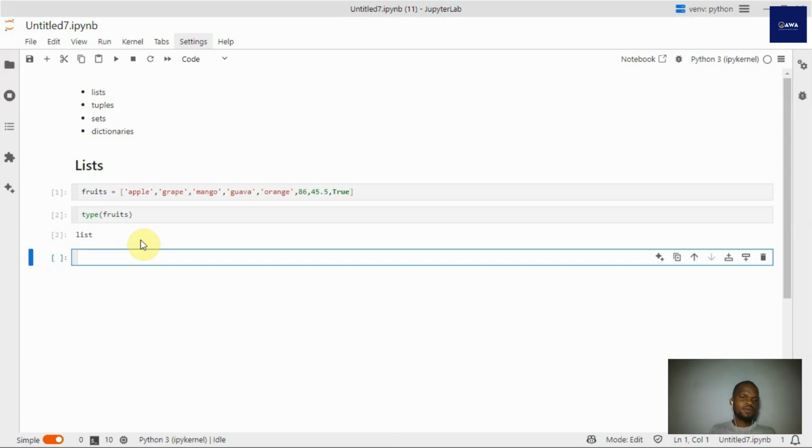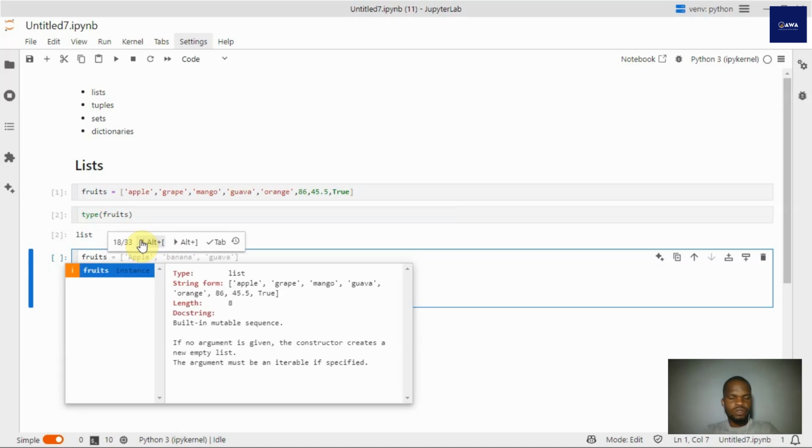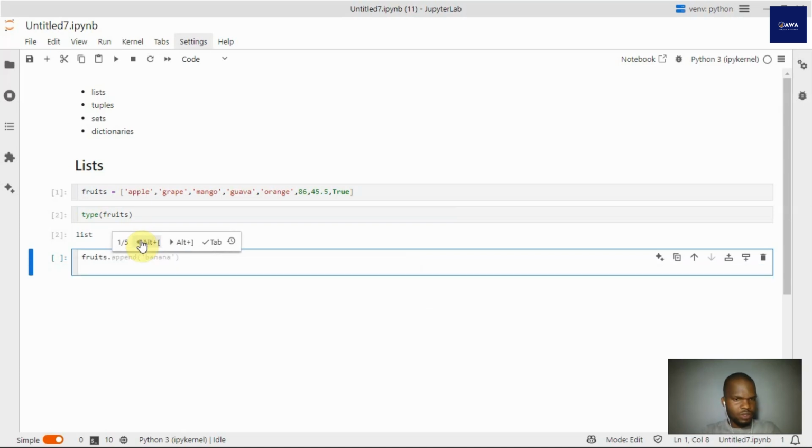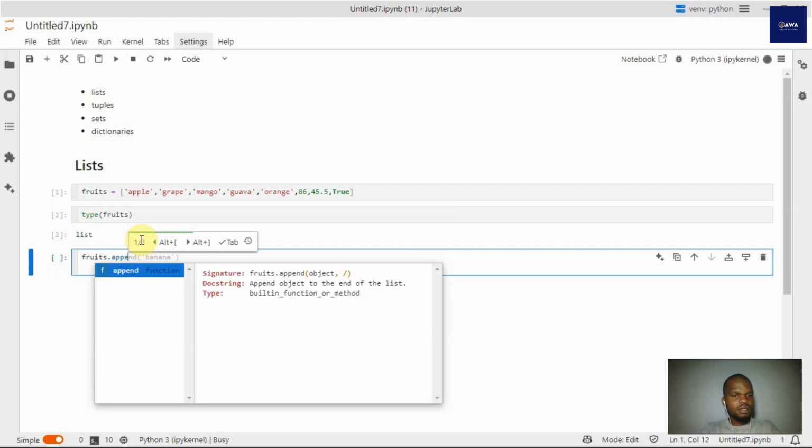For example, this is a list. It's a type of object which is different from what you normally have in other kinds of objects, which we will see shortly. So if I do fruits dot append, you can see the append function coming out, fruits dot append, and then we have banana,